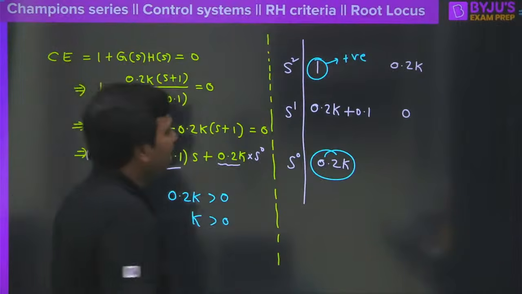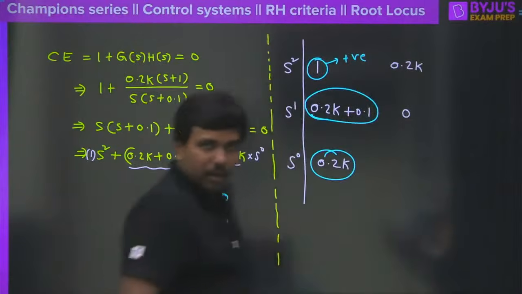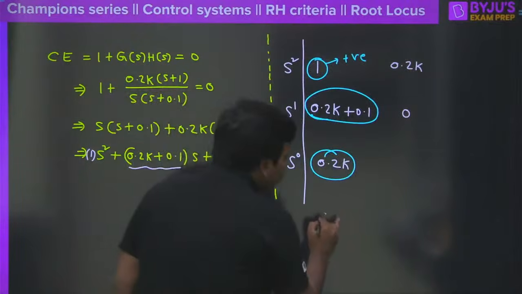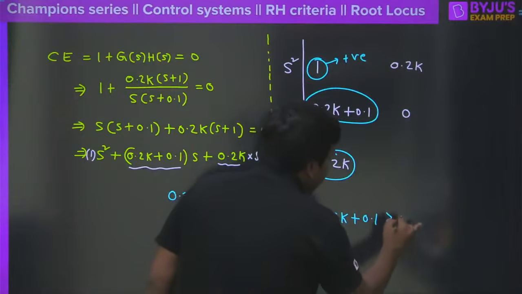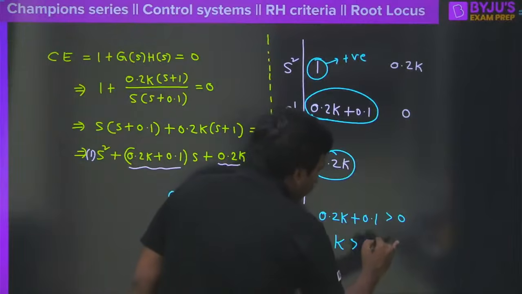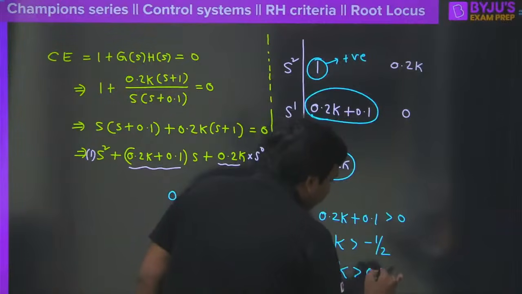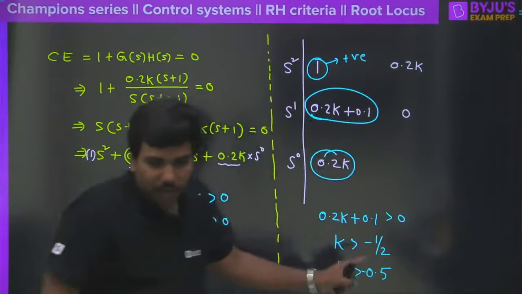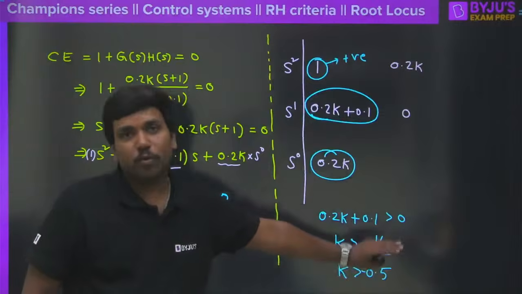That is one thing. And now look at this. This value also must be greater than 0 here, correct? So therefore, how can I write down this one? So the 0.2k, of course, just 0.1, it must be greater than 0. So therefore, I can say k must be greater than minus 1 by 2, which is actually nothing but k must be greater than minus 0.5. So any value where the k value is more than minus 0.5, the closed loop system is stable.